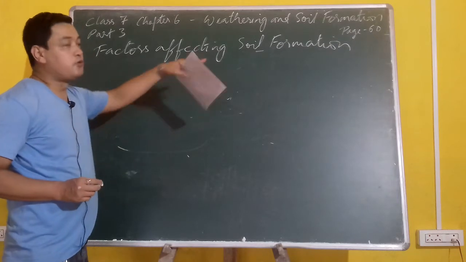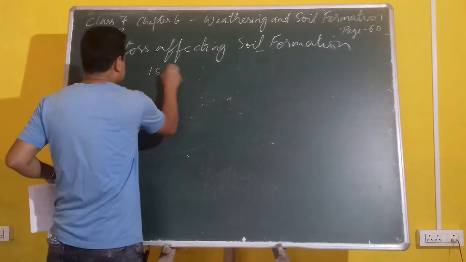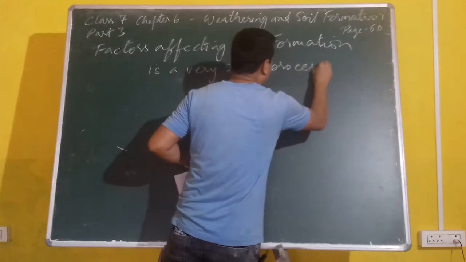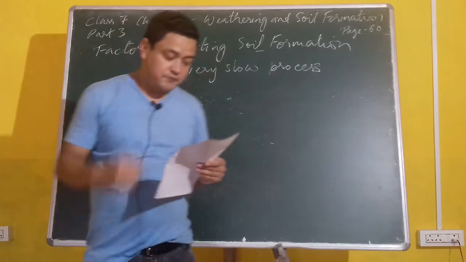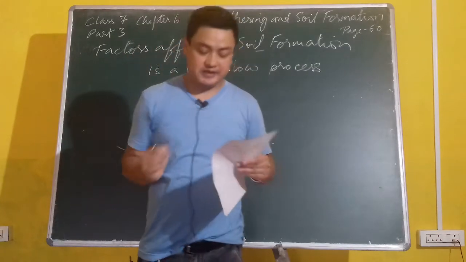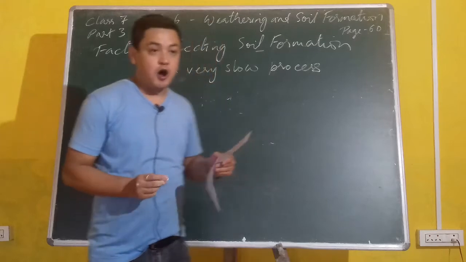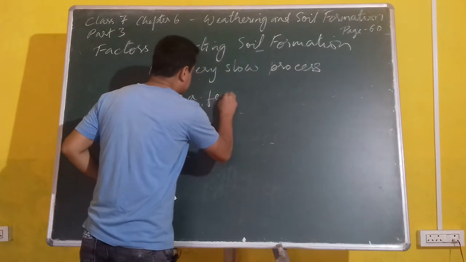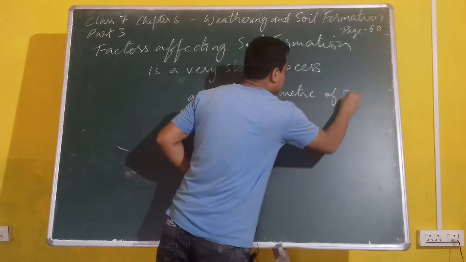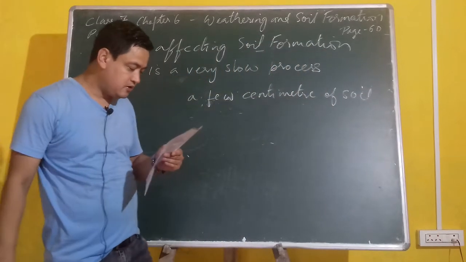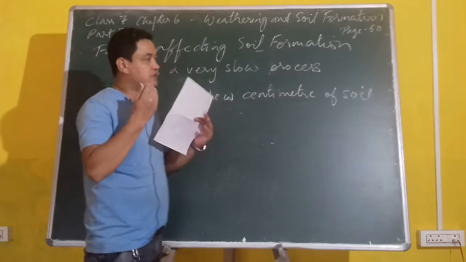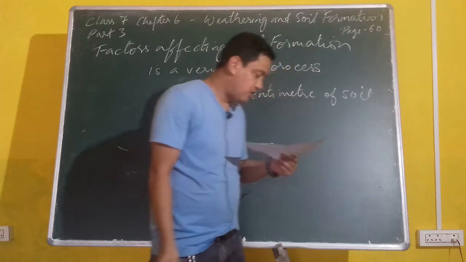Now whenever we are talking about soil formation, it is a very slow process, because it involves chemical weathering, biological weathering, as well as physical weathering and changes. It may take 1,000 years to form a few centimeters of soil. So you can see soil formation is a very slow process. It goes through physical change as well as chemical change as well as biological change.